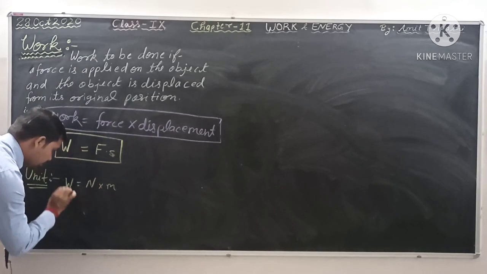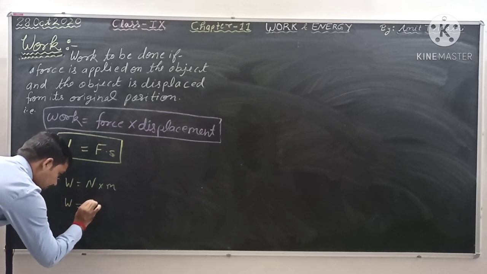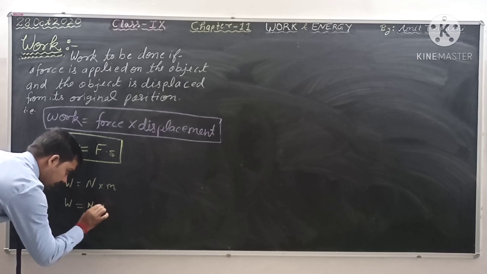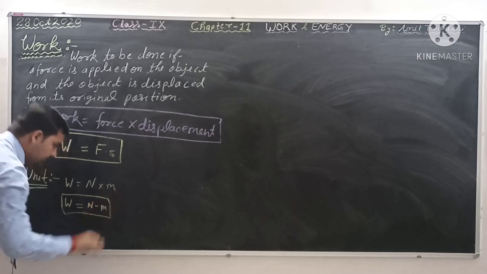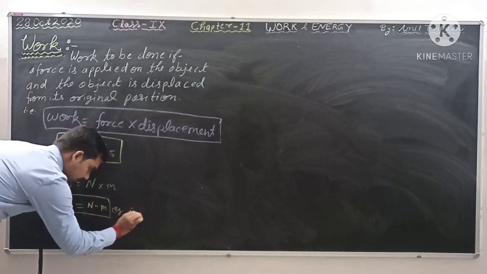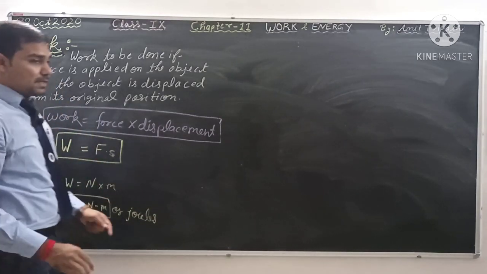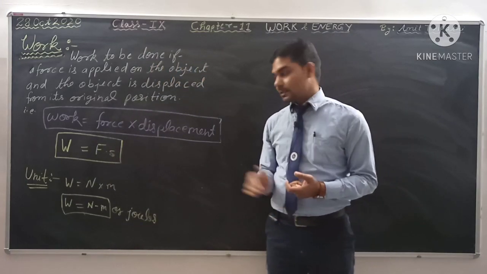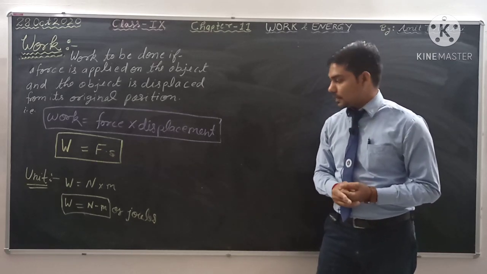That means the unit of work done is Newton meter. This is the unit of work done, or it is also called joule. मीन्स वर्क की यूनिट जो होती है वो या तो न्यूटन मीटर आप बोल सकते हैं, और इस न्यूटन मीटर को ही हम जूल बोलते हैं।